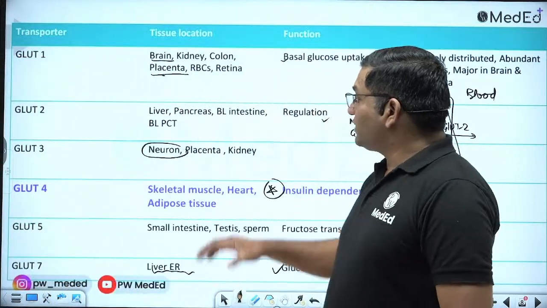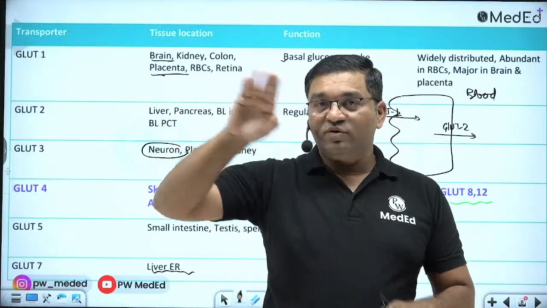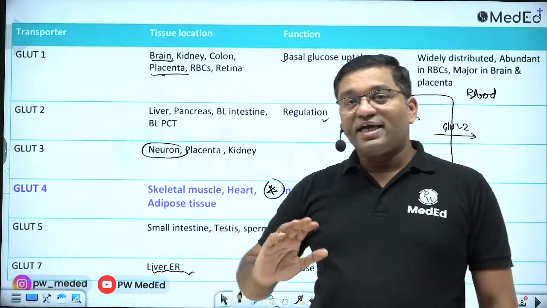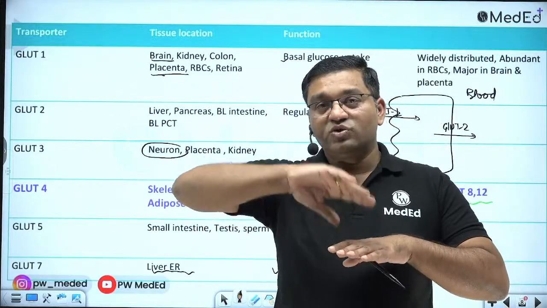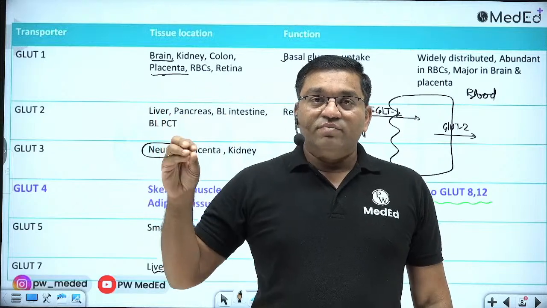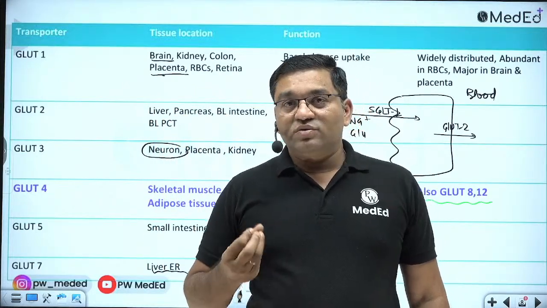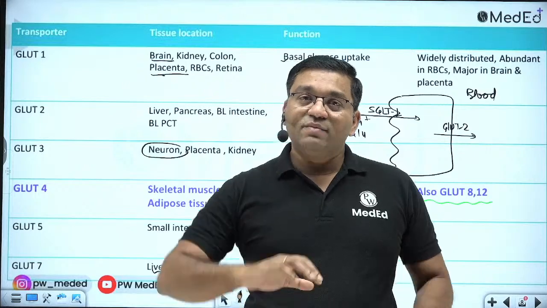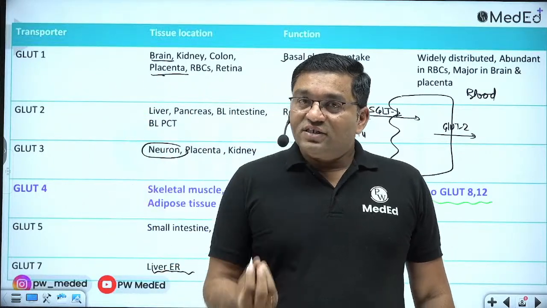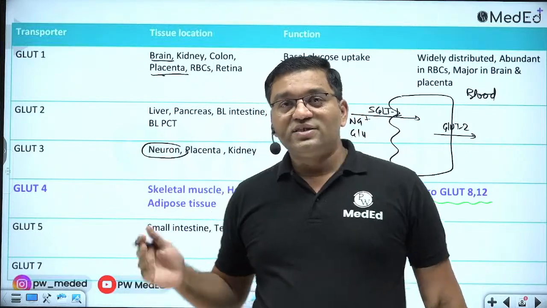It follows saturable kinetics. The curve will be like the enzyme kinetic curve, a hyperbolic curve, because it is carrier mediated transport, and any carrier mediated transport will show the hyperbolic curve, saturable kinetics. If you keep increasing the solute concentration, transport initially increases proportionally, but later saturation is achieved. Further increasing the solute concentration will not increase the transport across the membrane. So that is saturable kinetics.